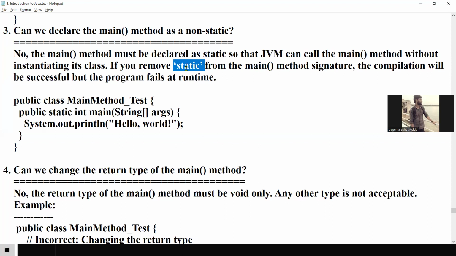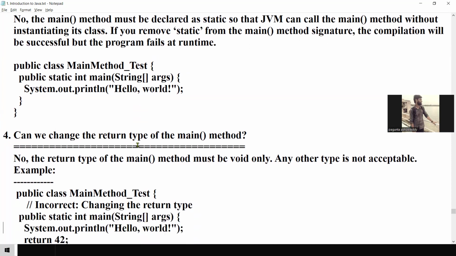What is the reason static is required? Without creating an object, the JVM is going to call it. Okay, then, forward.